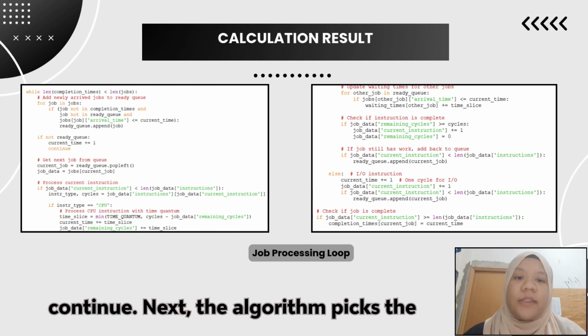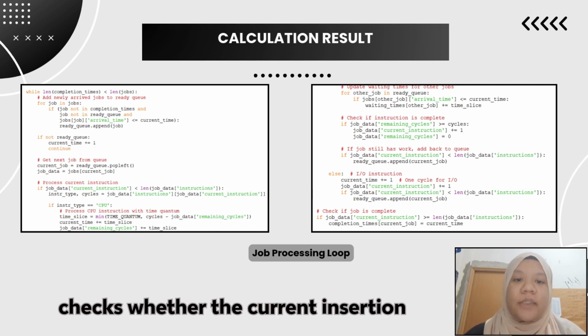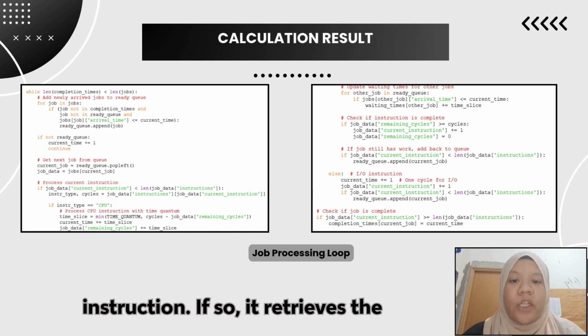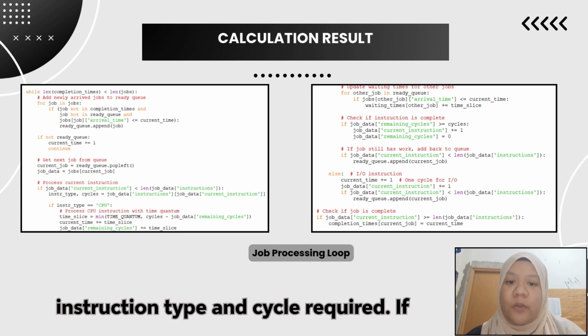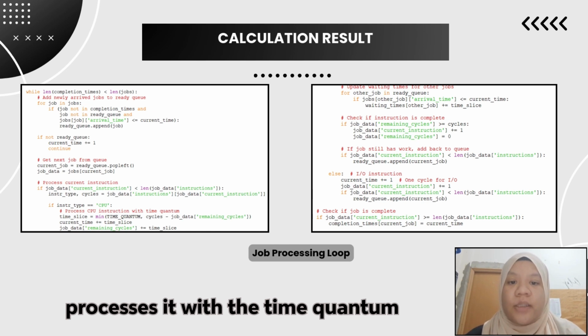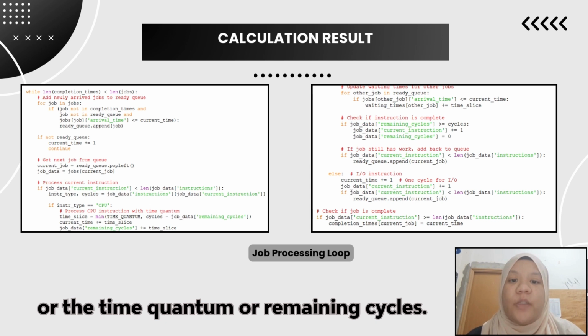Next, the algorithm picks the next job from the ready queue and processes its current instruction. It checks whether the current instruction index is within the job's total instructions. If so, it retrieves the instruction type and cycles required. If the instruction is CPU, the algorithm processes it with a time quantum, calculating the time slice as the minimum of the time quantum or remaining cycles.